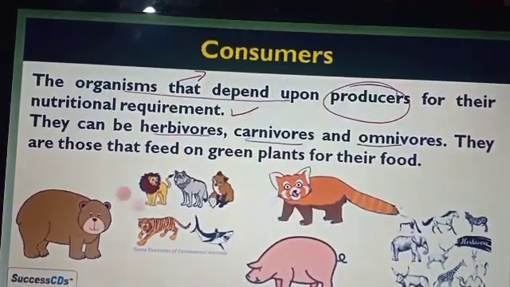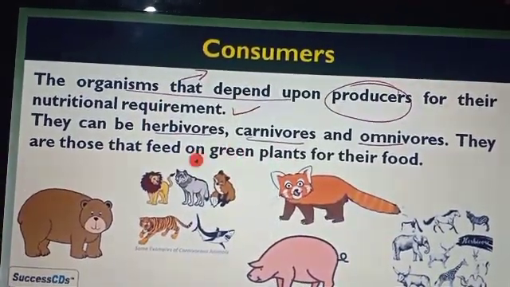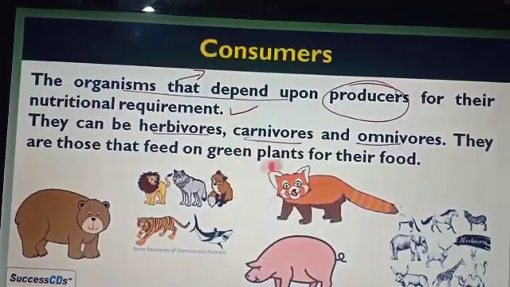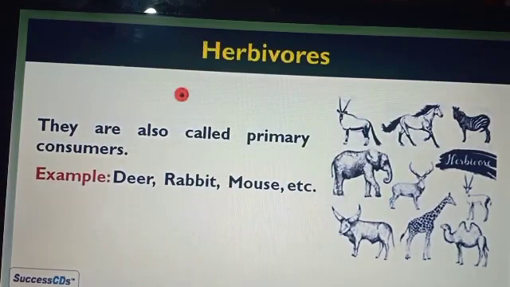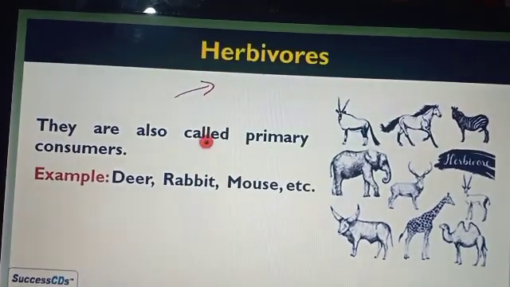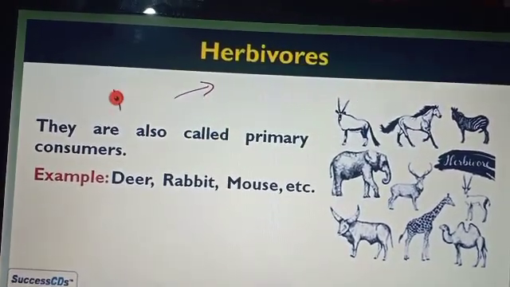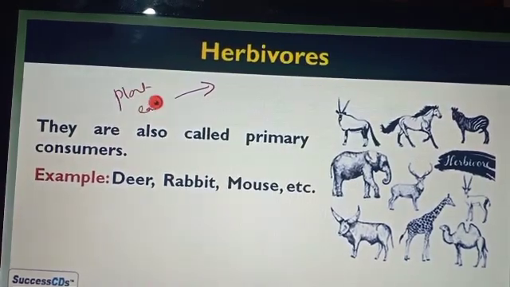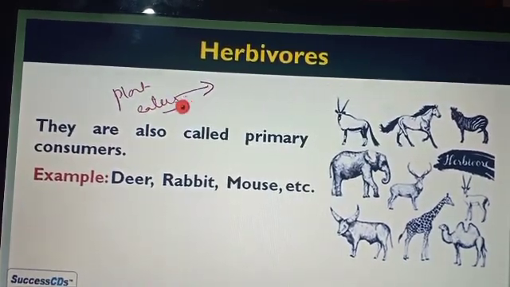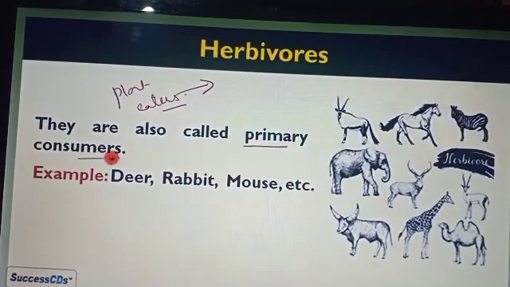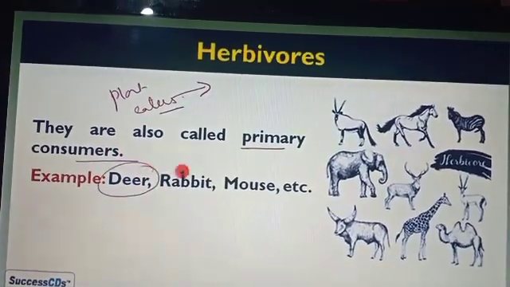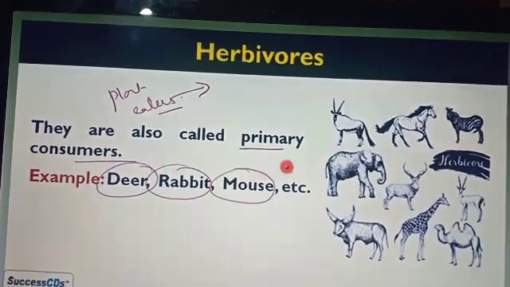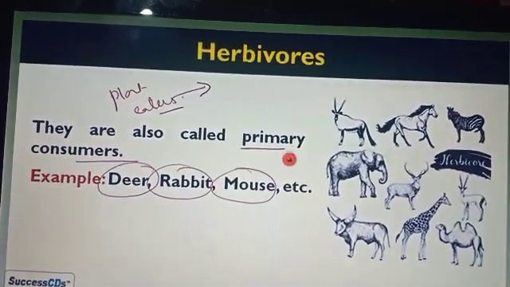All these organisms come under the consumer, but in that, some are herbivores, some are carnivores and some are omnivores. Herbivores means those who eat plants, they feed on the plants, then we consider them as herbivores. They are also called the primary consumers. For example, deer, rabbit, mouse, etc. These all come under the herbivores.